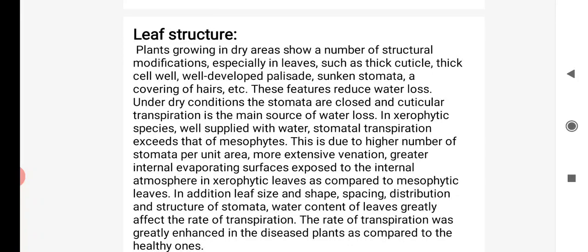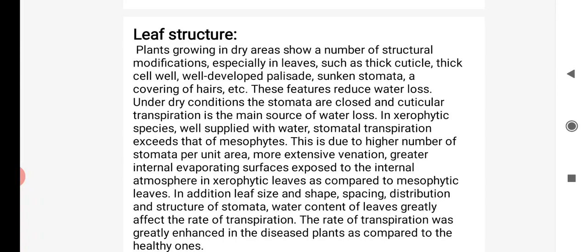Let's see plants growing in dry areas. There are a number of structural modifications, especially in leaves: thick cuticles, thick cell walls, developed palisade, sunken stomata, and covering of hairs. These features reduce the water loss. In succulent plants the leaf size is reduced, but inside there are mechanisms such as sunken stomata, thick cuticles, and well-developed palisade cells. These features reduce the water loss.